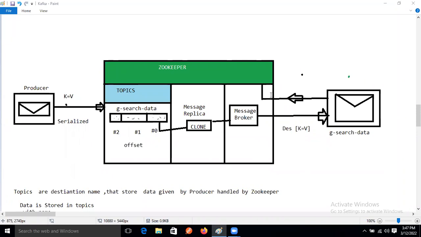because the producer is always sending the data, right? So that data is there in the topic memory. And in the replica also, Ravi? No, the replica will be destroyed. Once the data is sent, that's the new local memory, then our zookeeper will destroy this replica. Okay, Ravi, data will be there in the topic memory, but the clone copy of messages will be deleted.